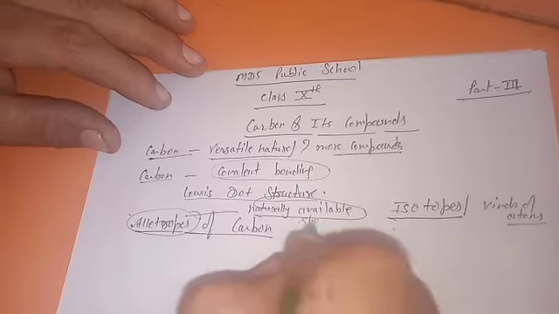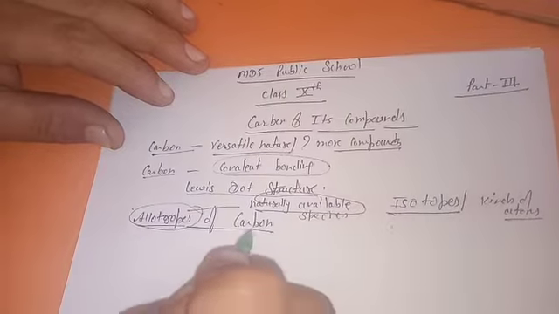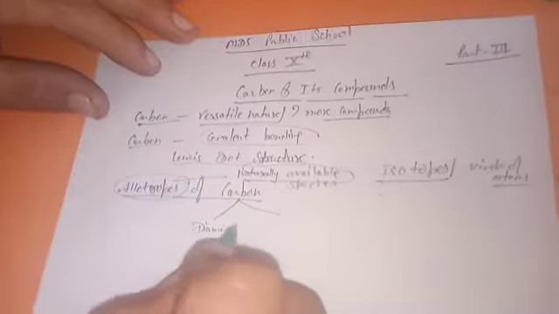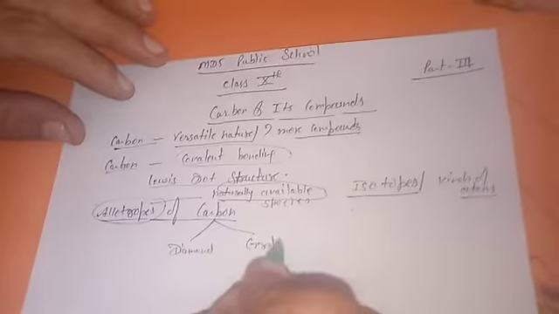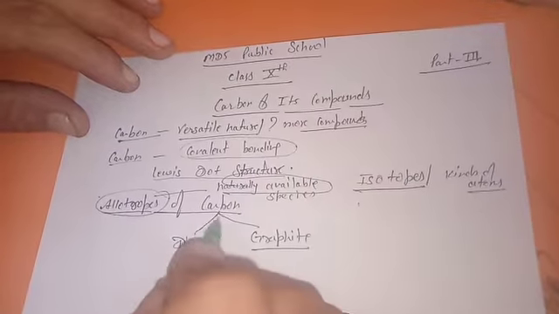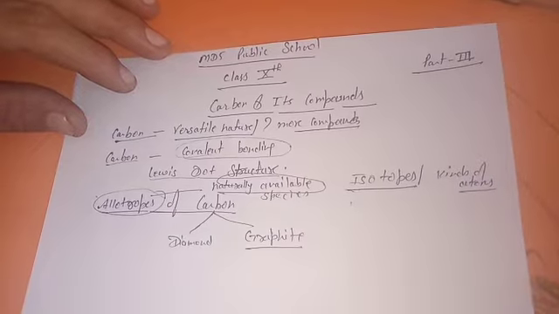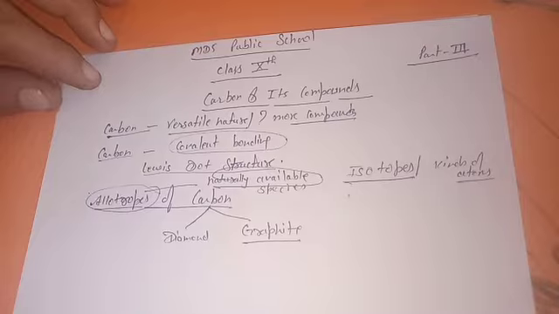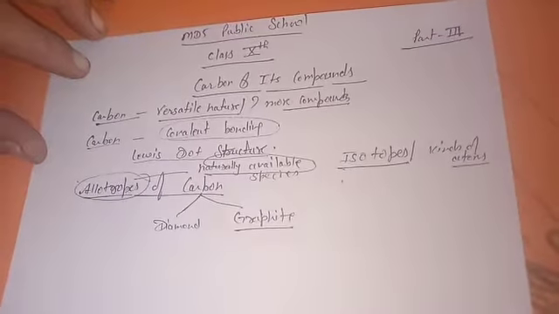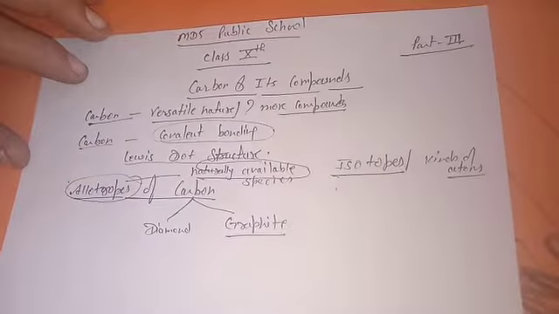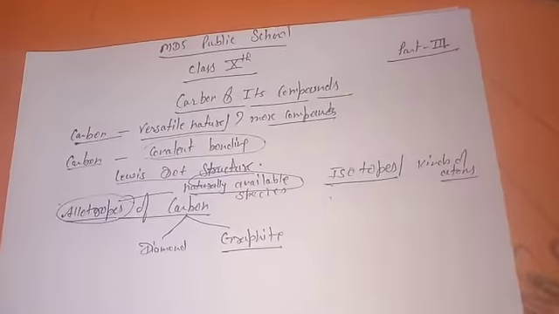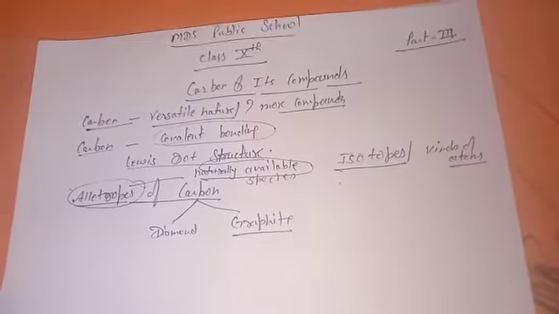Naturally available species. Like in the case of carbon, two exist: diamond and graphite. Meaning, carbon naturally exists in two kinds of form: diamond and graphite. I will explain why it is happening, so that diamond is strong and graphite is soft. We will discuss these two allotropes a little more briefly.